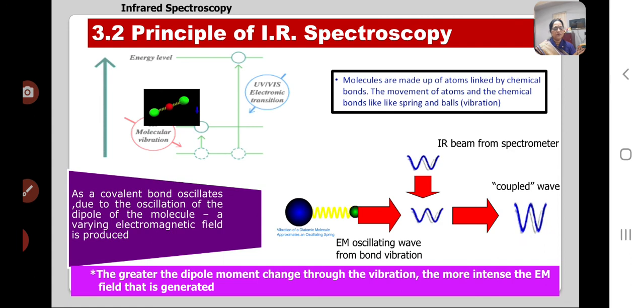Therefore, for the absorption of IR radiation, there must be a change in the dipole moment. If there is a change in dipole moment, then it becomes more active. The greater the dipole moment change through the vibration, the more intense the electromagnetic field that is generated.